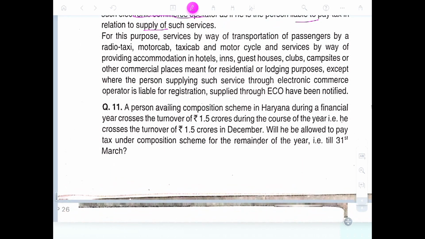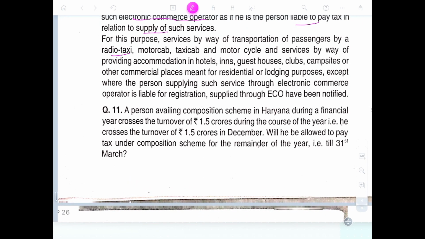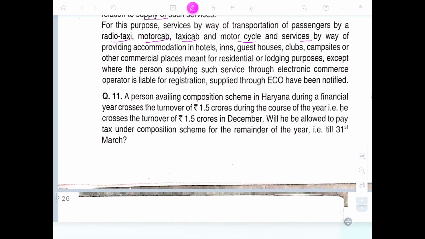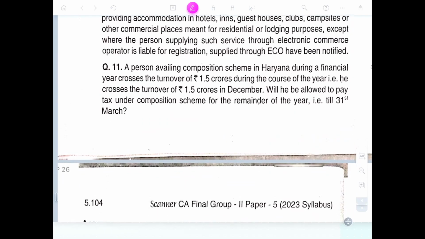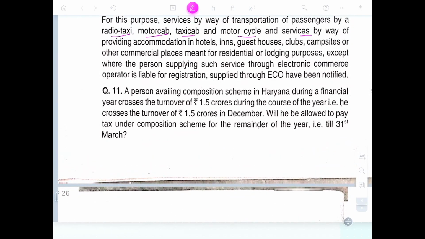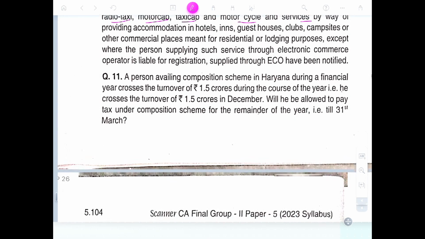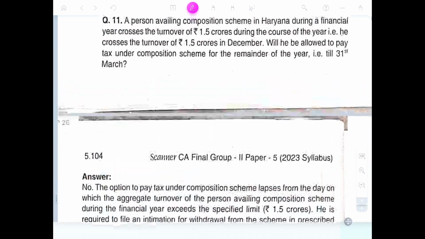This applies to services by way of transportation of passengers by radio taxi, motor cab, taxi cab, and motorcycles, and services by way of providing accommodation in hotels, inns, guest houses, clubs, and campsites or other commercial places meant for residential or lodging purposes, except where the person supplying service through electronic commerce operators is liable to registration, and supply through e-commerce will be notified.